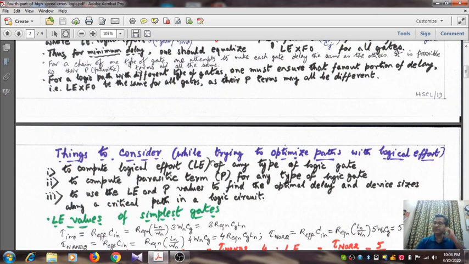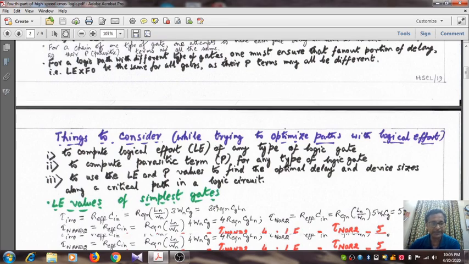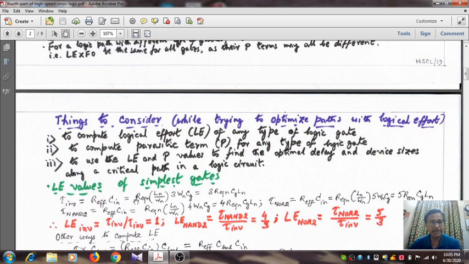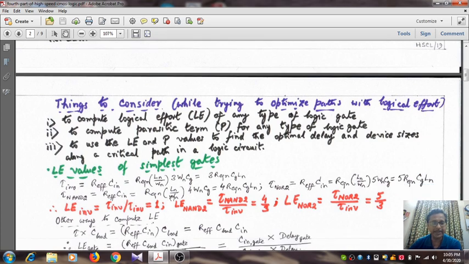Now as we progress, we will understand why this logical effort is so important, a concept that was brought about by the three researchers, namely Sutherland, Harris and Sproull. Okay, so let us see the logical effort values of the simplest gates.